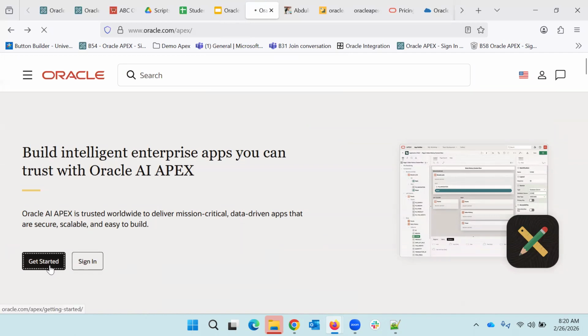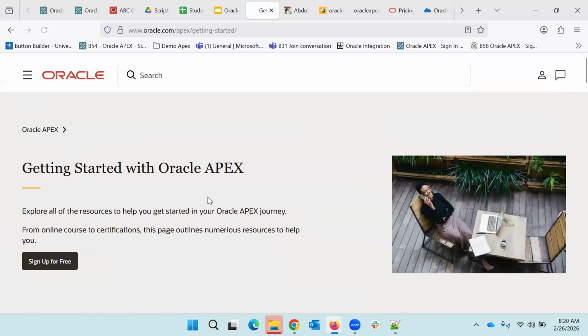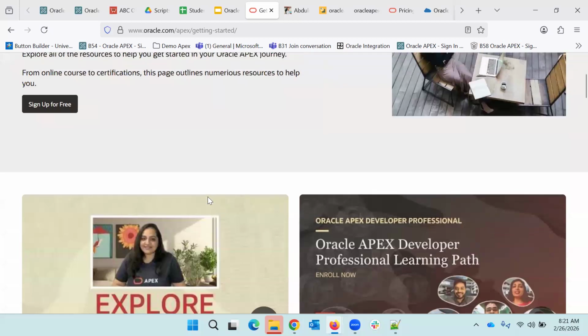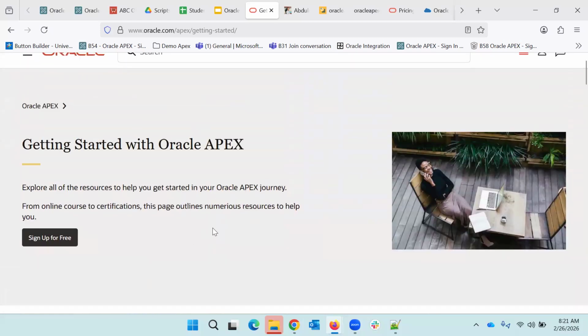Now you can click into Get Started. Here it will redirect us to a different page. Where all can we use Oracle Apex? We can use Oracle Apex in a free environment also, because Oracle Apex has given us a free workspace for our development and training purposes. Now that free workspace should not be used for any real projects, because the admin access is with the product development team. If tomorrow they say they want to stop their database, you cannot go and claim that your application is running or your client's code is available there, and ask them to share it with you.